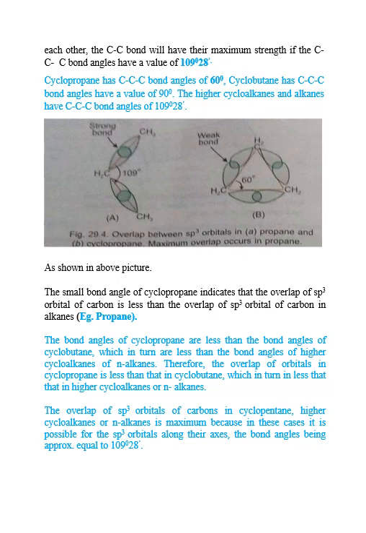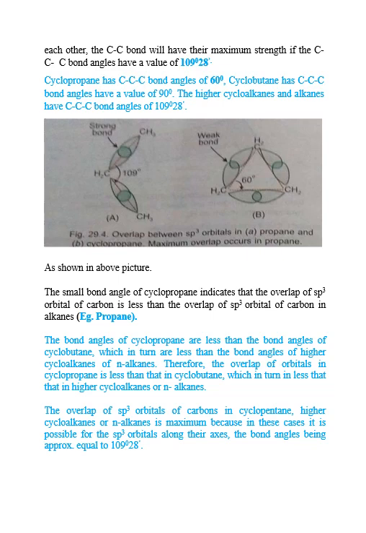As shown in the above pictures, the small bond angle of cyclopropane indicates that the overlap of sp3 orbitals of carbon is less than the overlap of sp3 orbitals of carbon in alkanes, for example propane. The bond angle of cyclopropane is less than the bond angle of cyclobutane, which in turn is less than the bond angle of higher cycloalkanes and alkanes.